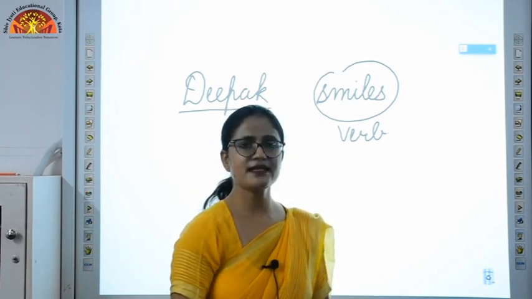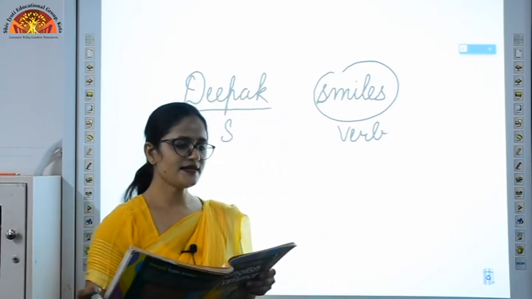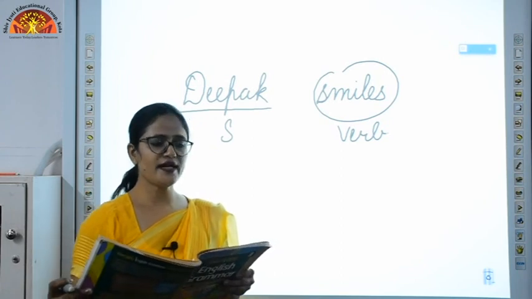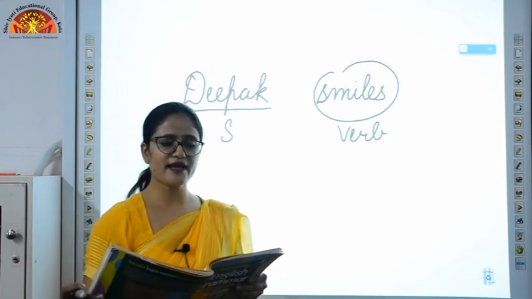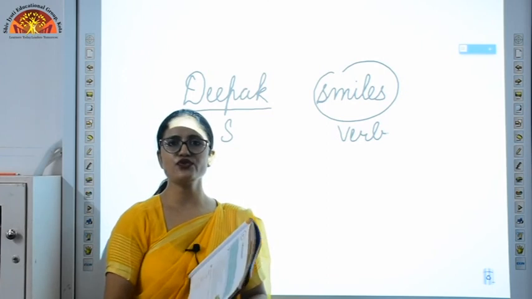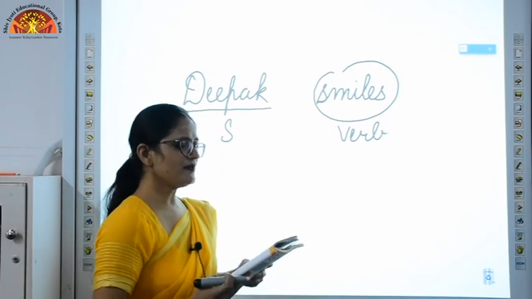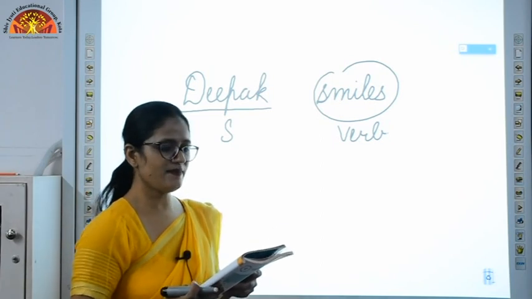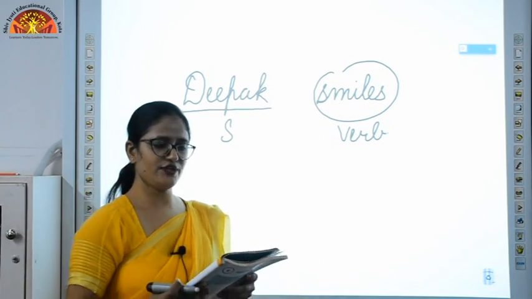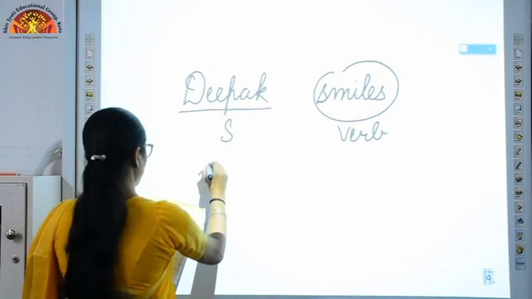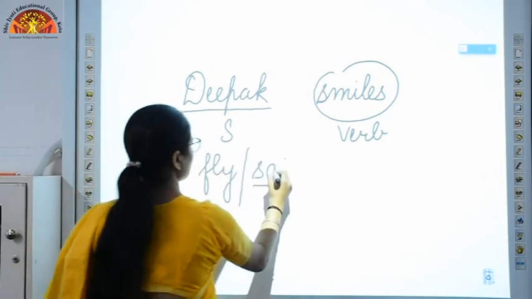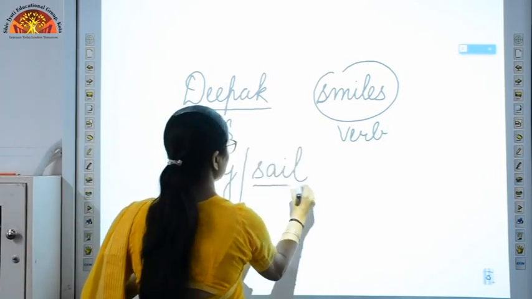Now let's see exercise number E. In exercise number E, you have to choose the correct verb from the brackets and rewrite the sentences. You have to choose just the correct verb from the given brackets. The very first is ships dash across the sea but trains dash on rails. Can a ship fly or can a ship sail? S-A-I-L, sail.